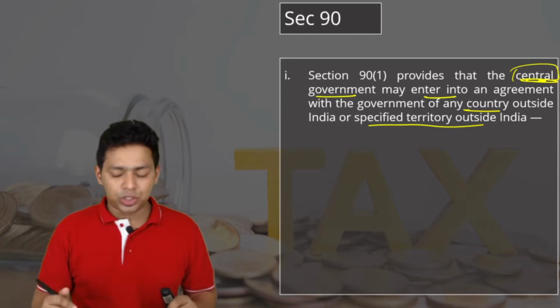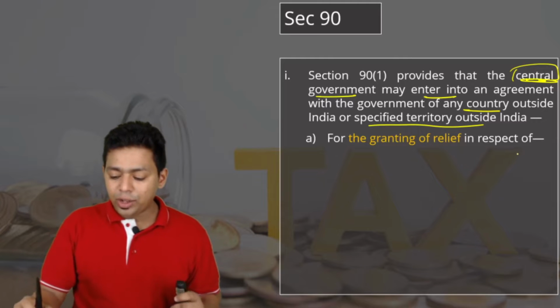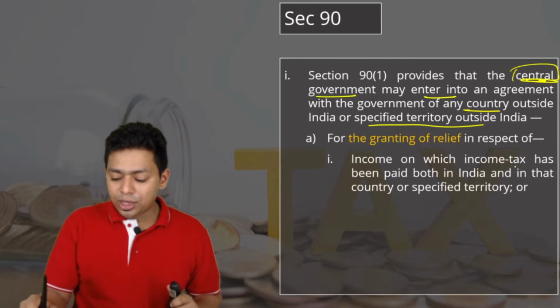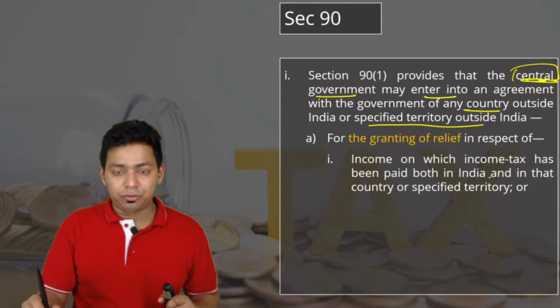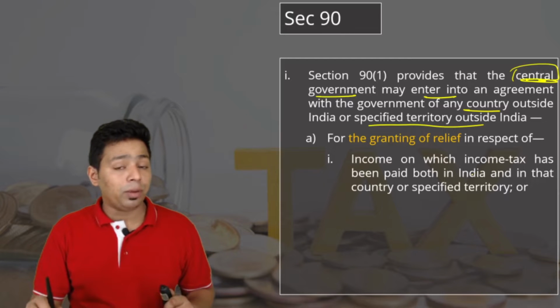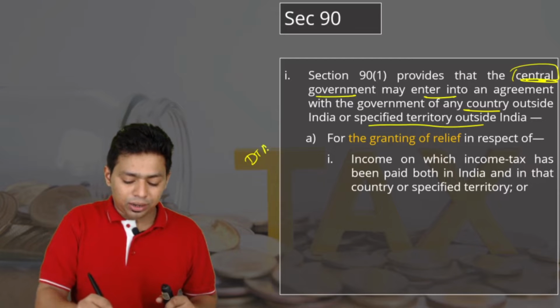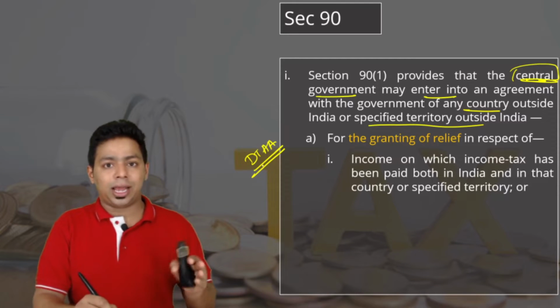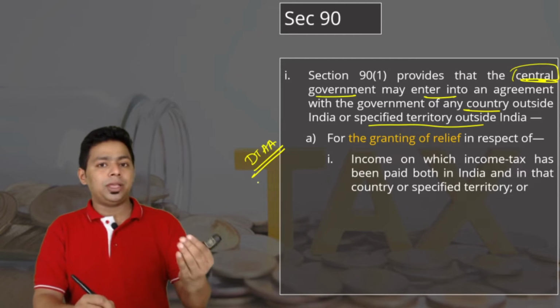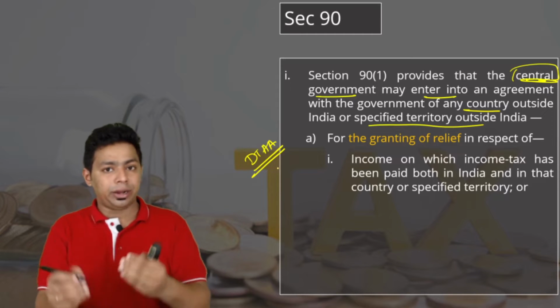Therefore this language is used for granting relief in respect of income. Very important: here we are going to learn the purposes of DTAA. One purpose of DTAA is to grant relief from double taxation, but that's only one purpose. There are many aspects to DTAA.